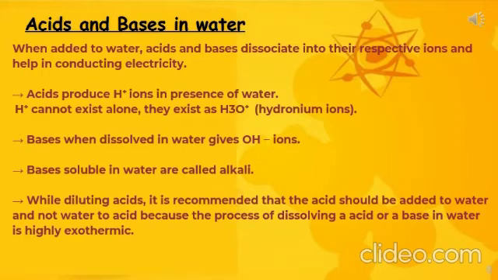So always add acid to the water, so that the heat produced will be accommodated by the water molecules present around. Otherwise, it will be a highly exothermic reaction.